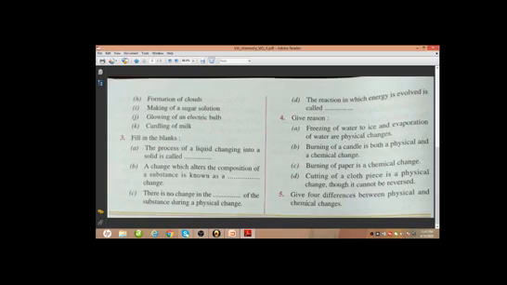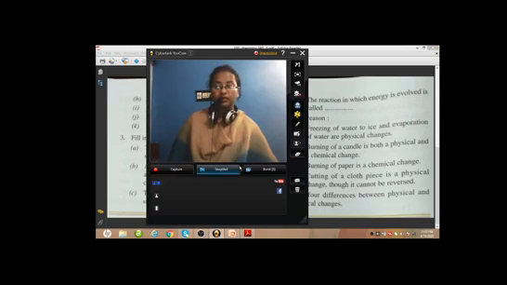Next, give 4 differences between physical and chemical changes. This difference you can write on your own, though in the study material the differences are given. So we just go through this. Students, just go through the study material and the worksheet, do your study properly. I hope if you go through the study material properly, line by line, you can answer all the questions on your own. So do study properly.